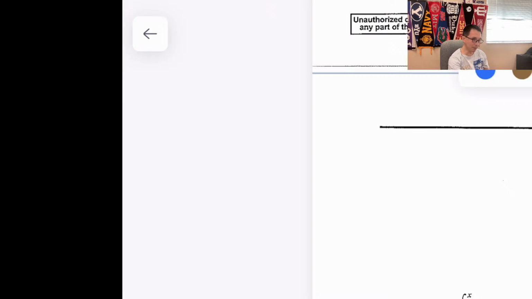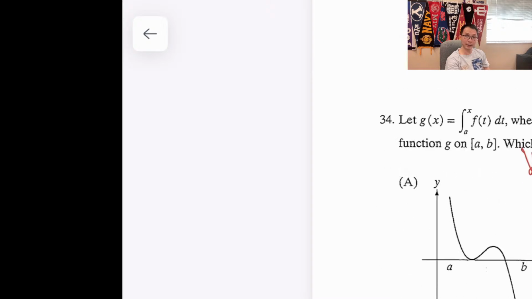This number line test is based on concavities. If you realize that, right here concavity is negative from this point to this point, and this is positive and this is negative. The only one that qualifies is B, and I got the answer without doing too much work. I can also do a number line test to show you what happened, but do you guys know how to do that? Now I like 35 though.